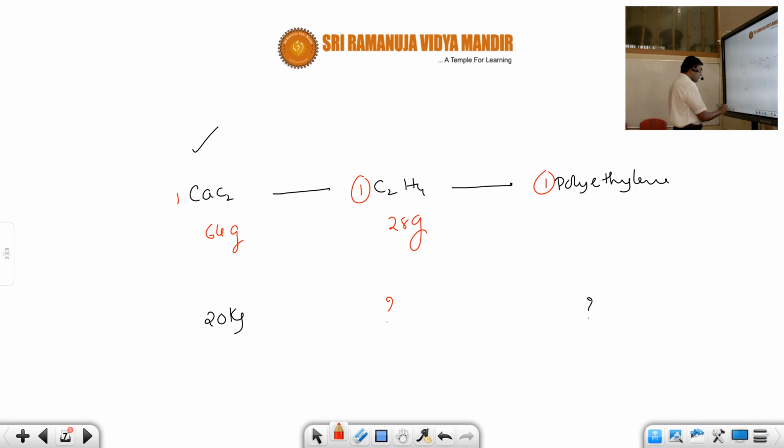Now let us move on to the next question. See here, mass of polyethylene is equal to mass of ethene. Now let us see the next question.